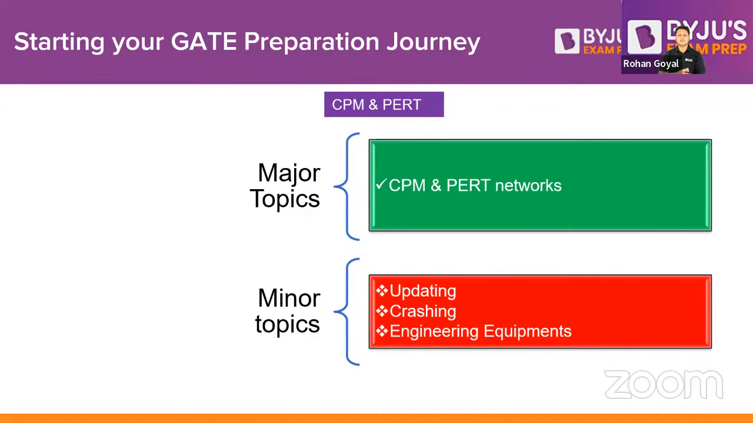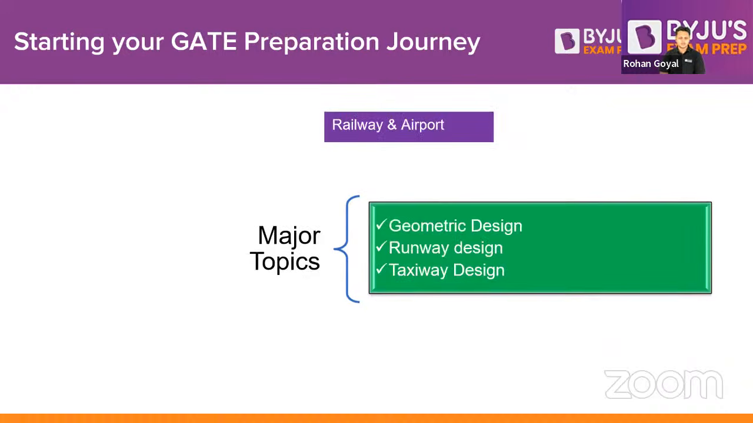Engineering equipment means you have to study all the different types of equipment which are available. You can study this topic in merely 2 to 3 hours, so this is also not a big deal. If you want, you can study it at the last moment also, no problem.